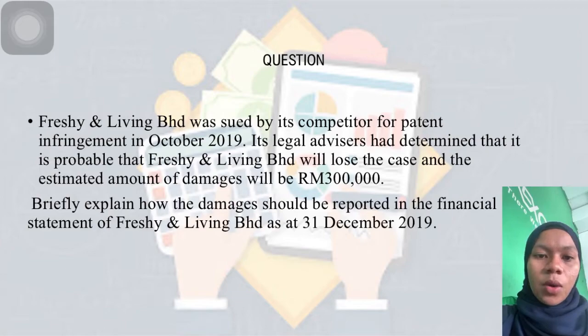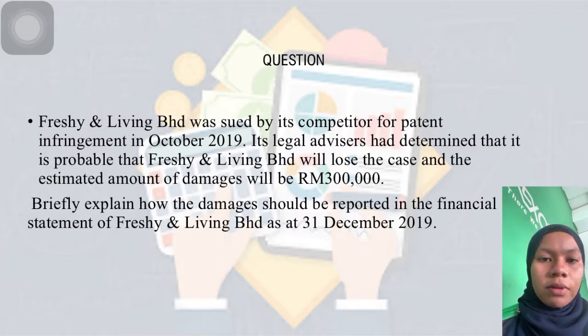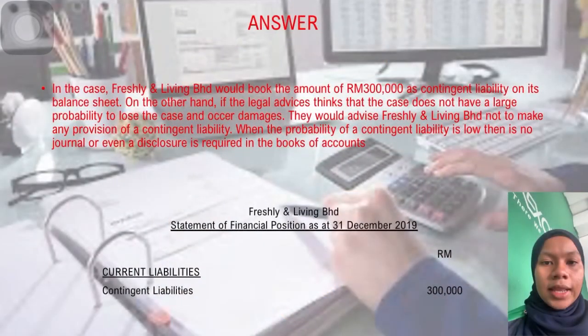Freshie and Living Berhad was sued by its competitor for patent infringement in October 2019. Its legal advisors had determined that it is probable that Freshie and Living Berhad will lose the case and the estimated amount of damage will be 300,000. Briefly explain how the damage should be reported in the financial statement of Freshie and Living Berhad as at 31st December 2019. In this case, Freshie and Living Berhad will book the amount of 300,000 as a contingent liability on its balance sheet.